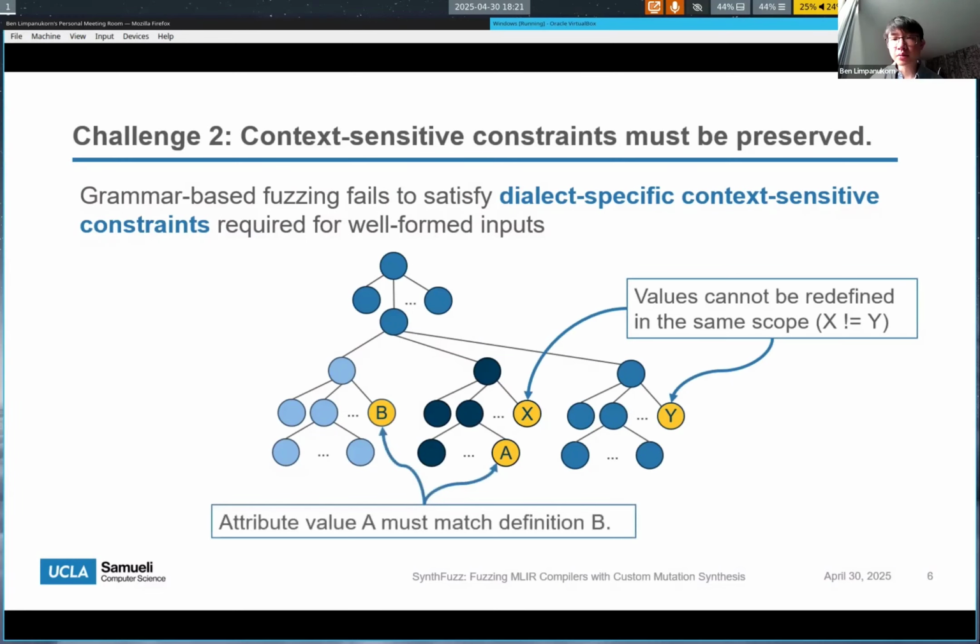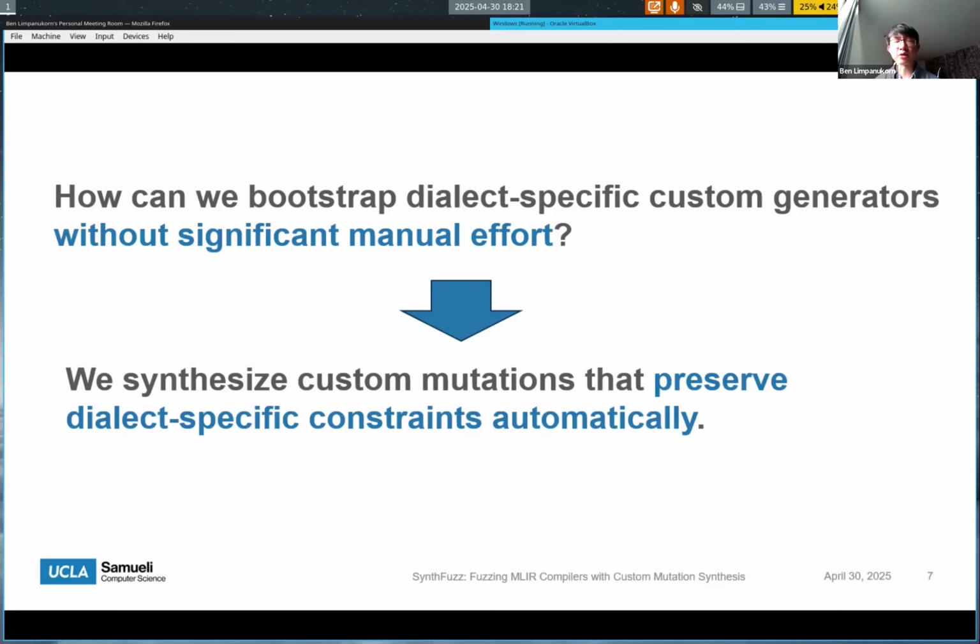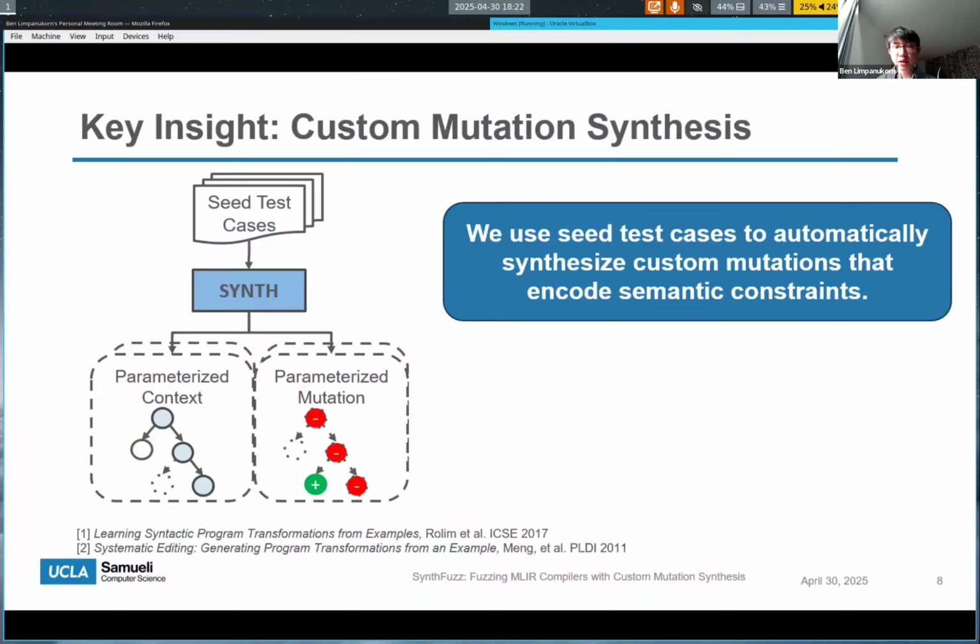So with these two key challenges, given the diversity of these MLIR dialects, how can we bootstrap these effective dialect-specific generators? In our work, we propose the following solution, which is to synthesize custom mutations that preserve these dialect-specific constraints automatically. And that brings us to the key insight behind SynthFuzz, which is that we can use seed test cases to automatically synthesize custom mutations that implicitly encode these constraints.